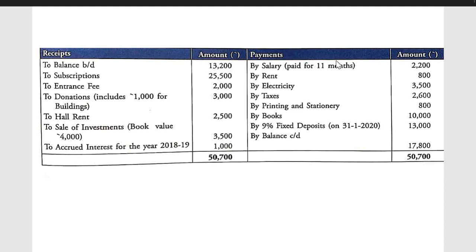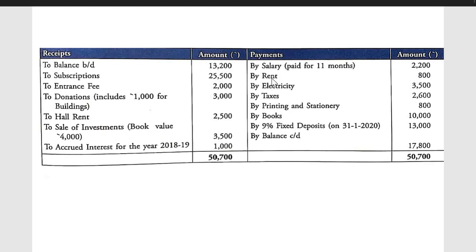By salary paid for 11 months. 11 months salary is 2200. It means 1 month salary is 200. So 1 month salary is outstanding, as there are 12 months in an accounting year. We have paid only for 11 months. 1 month salary is outstanding. So 2200 plus 200 for 1 month. How have I calculated it? 2200 for 11 months, so 2200 divided by 11, the salary for 1 month is 200, and now we will add 200 while preparing income and expenditure.